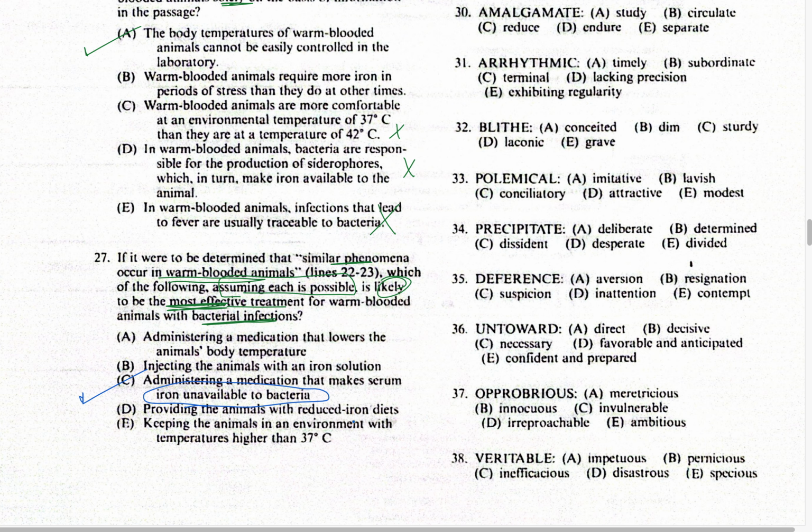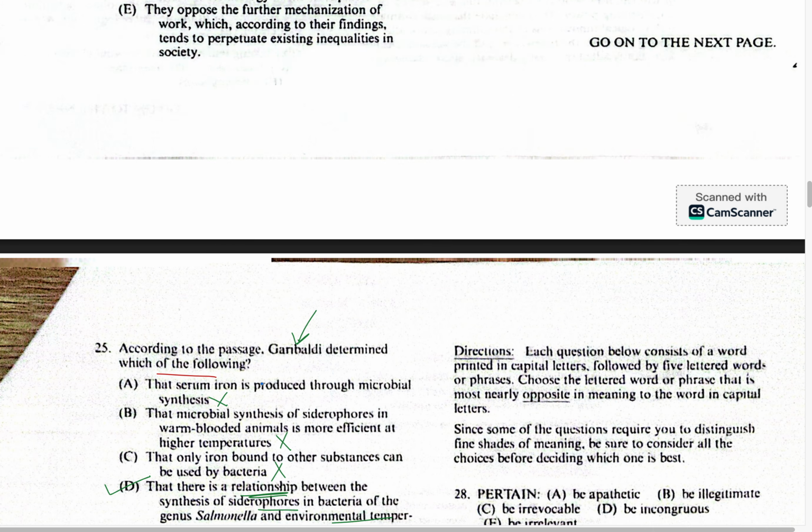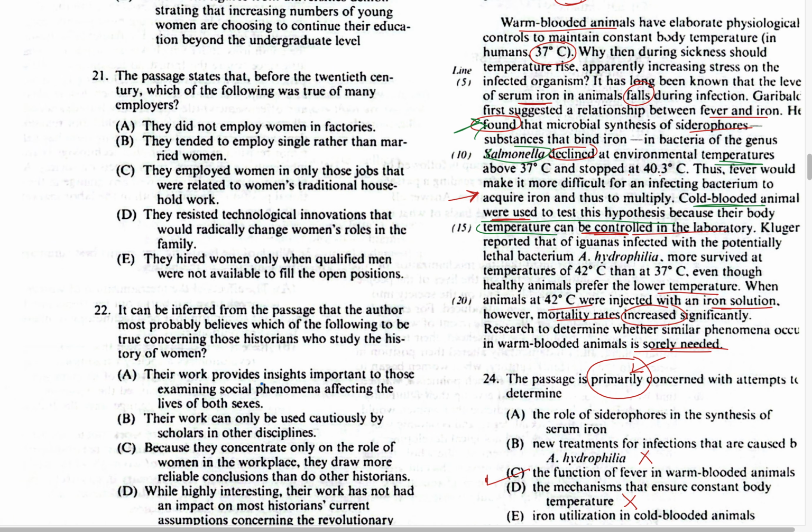Providing the animals with reduced iron diets, keeping the animals in an environment with temperatures higher than 37 degrees centigrade. So the most effective of all would be C, administering a medication that makes serum iron unavailable to bacteria. So in this case, we have 4 questions for a passage that was based on one single paragraph, and we have attempted all 4 of them.